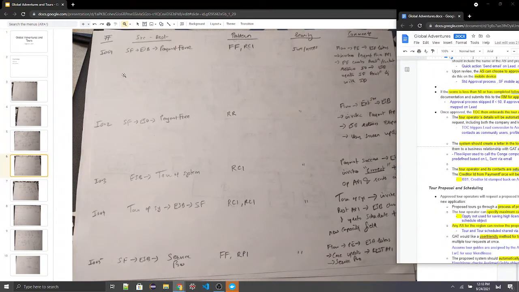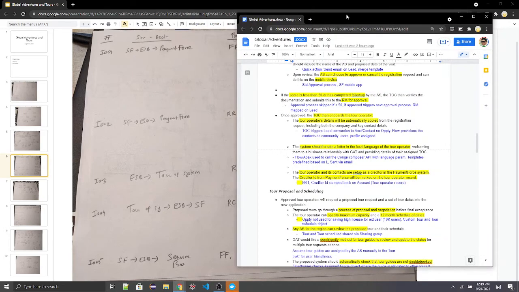So in this integration, what we are doing is sending the payment information from Salesforce to the payment force via the ESP. The pattern uses fire and forget, remote security, https. Here the sequence is that we will have a flow that publishes a platform event, ESP listens to it, and it invokes the payment force API, which we are assuming is REST. The payment force then creates an account contact based on the information received from the ESP through this platform event, and it returns an ID back to the ESP. ESP then updates the SF account object with this particular ID, which is nothing but the creditor ID.